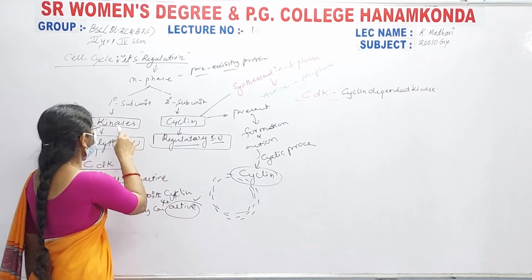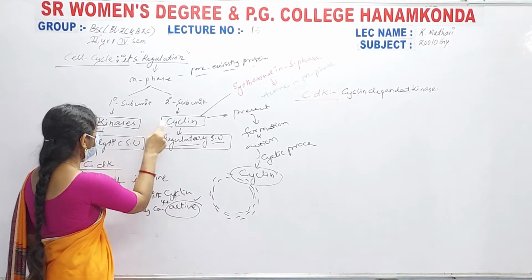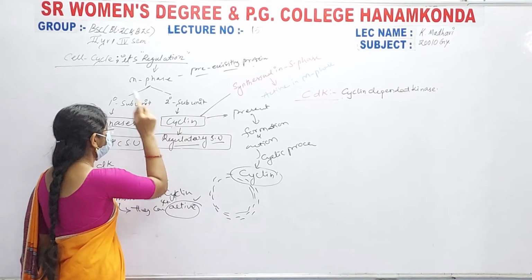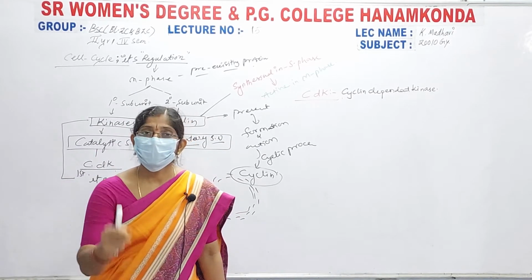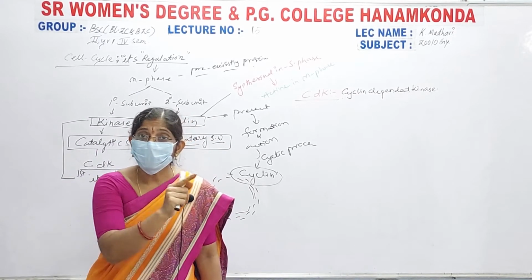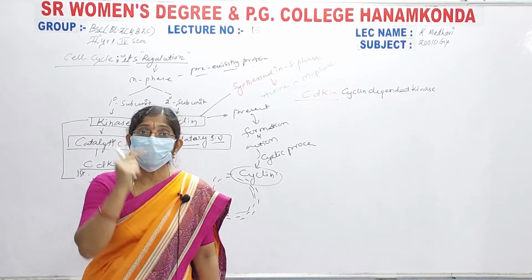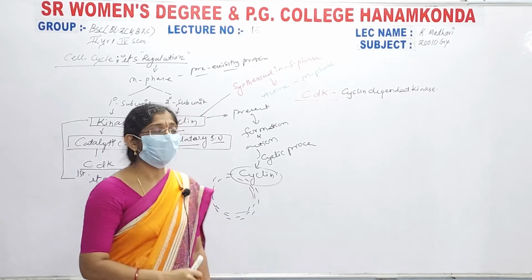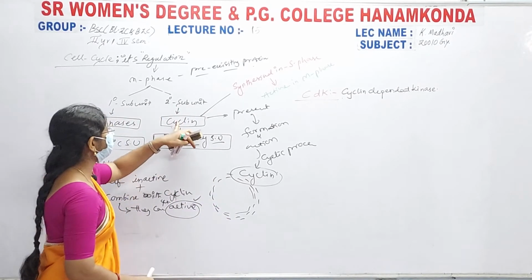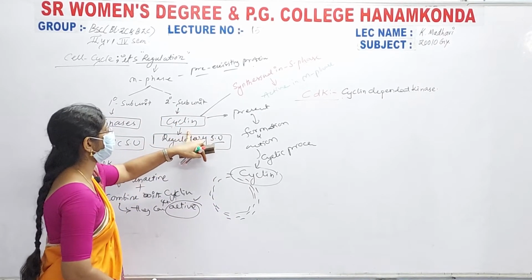Okay. Here kinases when combined with cyclin, these two are known as the CDK complex. Why? Because here kinases are inactive. When they are combined with the cyclin, then only they can come into the active formation, right. Now these cyclins are also protein formations.